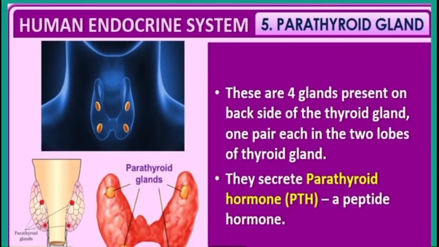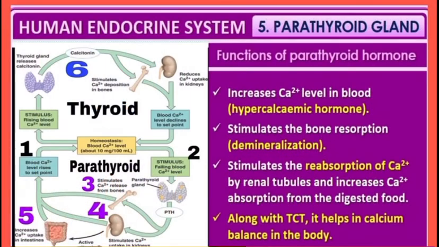Next gland is parathyroid gland. See the location of the parathyroid gland in the diagram. These are 4 glands on back side of thyroid gland. They secrete parathyroid hormone and it is a peptide hormone. Next, see the role of parathyroid hormone. See the diagram, labeling 1 to 5.